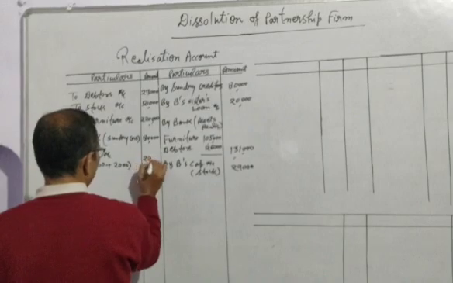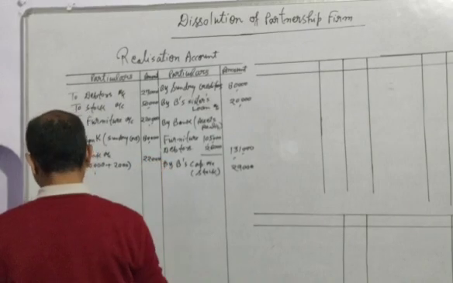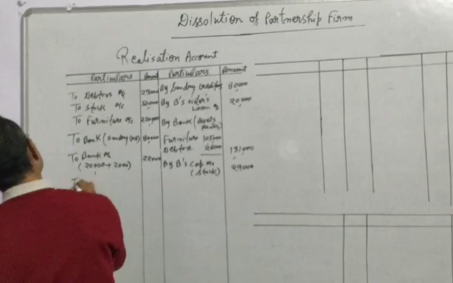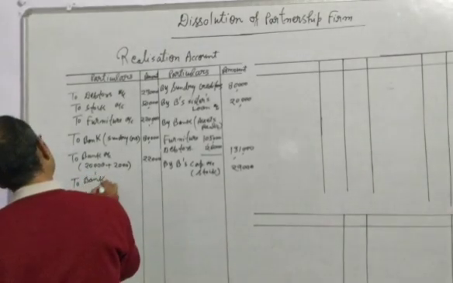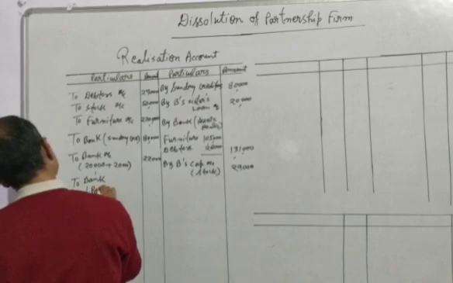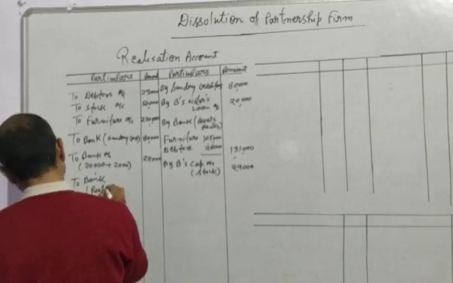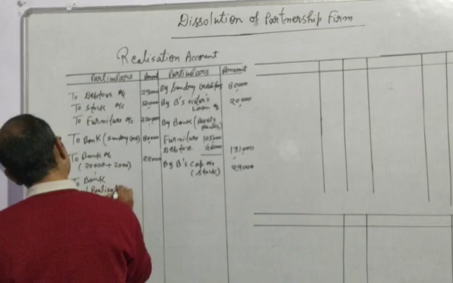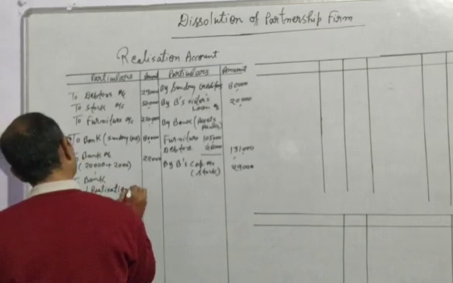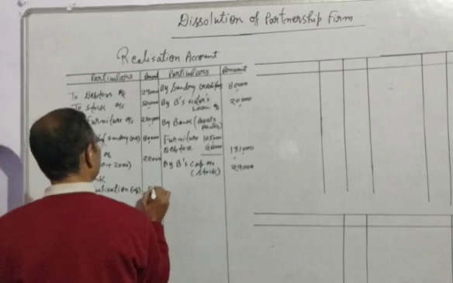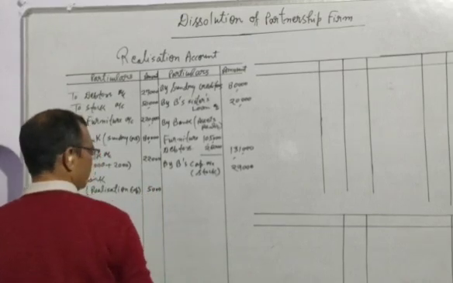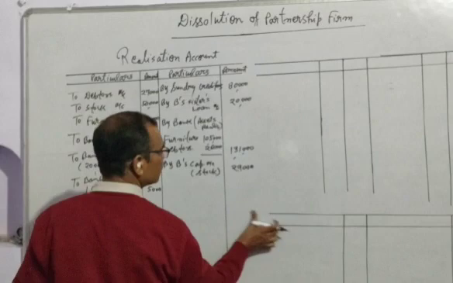So you will have to pay 22,000. After doing this, we will write here to bank, and in bracket we will write realization expenses or dissolution expenses, and this amount is given of rupees 5,000. After doing this, now we will take balance.